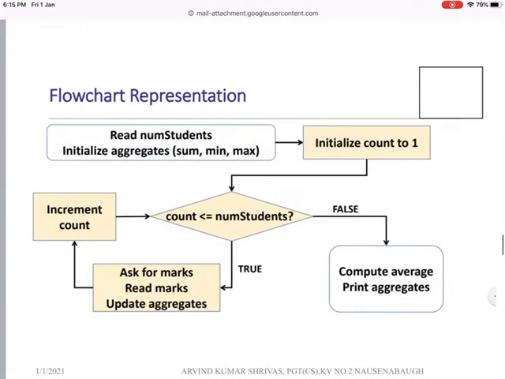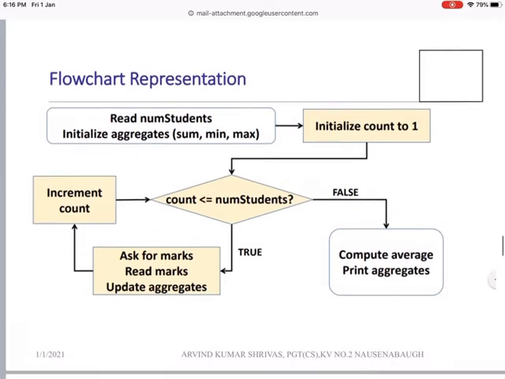Flowchart for this representation. First, read the number of students, and initialize the aggregates: sum, minimum and maximum variables. Initialize count to 1, and increment count. The condition is: count is less than or equal to the number of students. If that is true, ask for the marks, read marks, update aggregates and increment count, and again do the condition checking. If this is false, then compute the average and print the aggregates. This is the flowchart representation of this program.